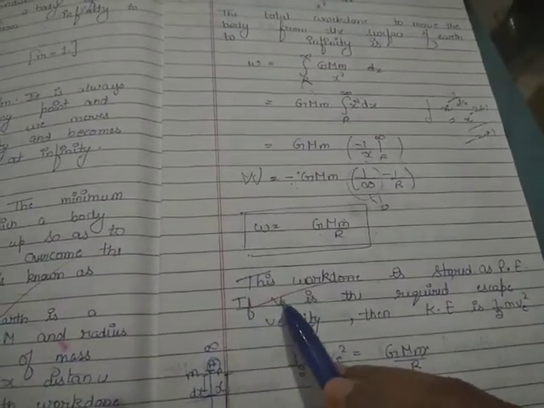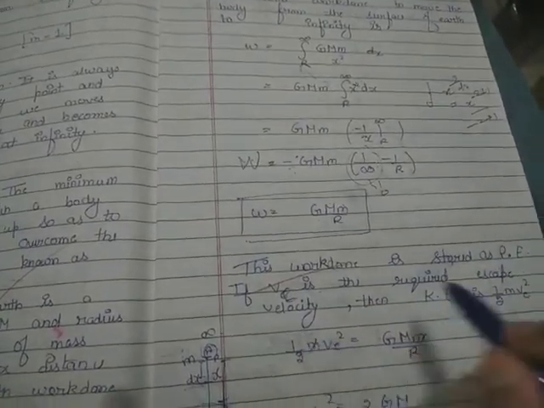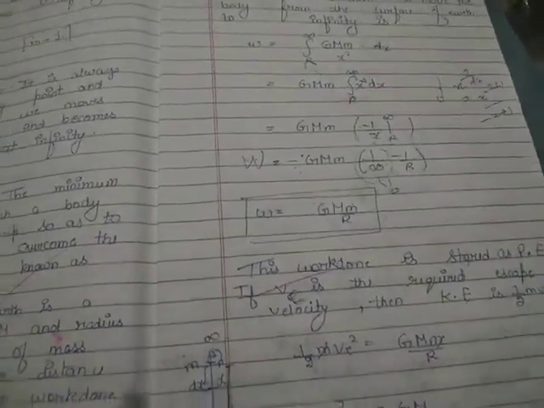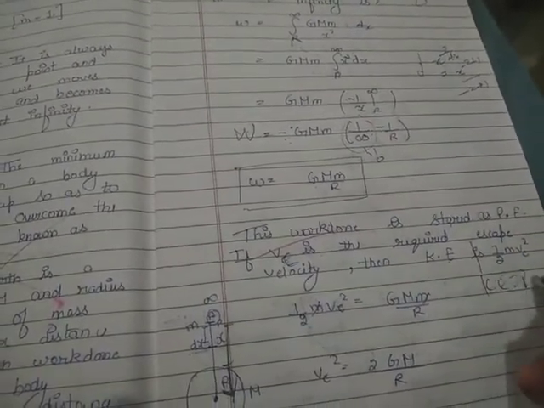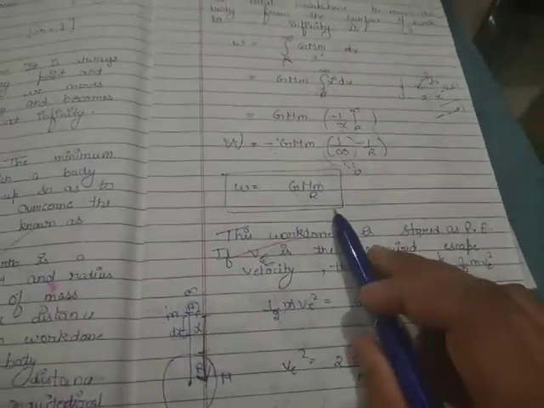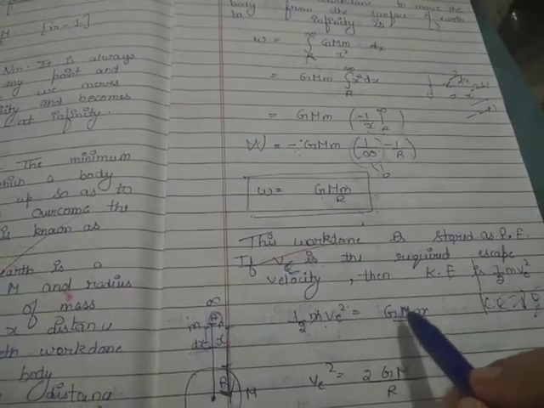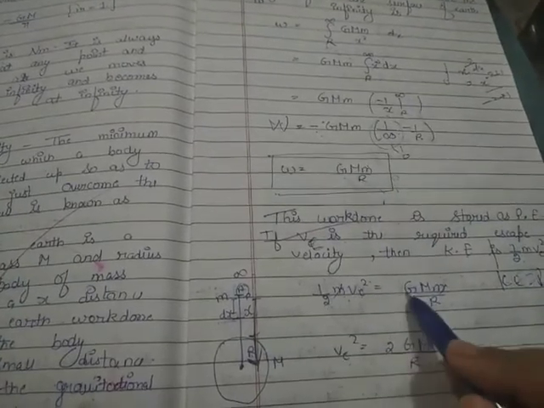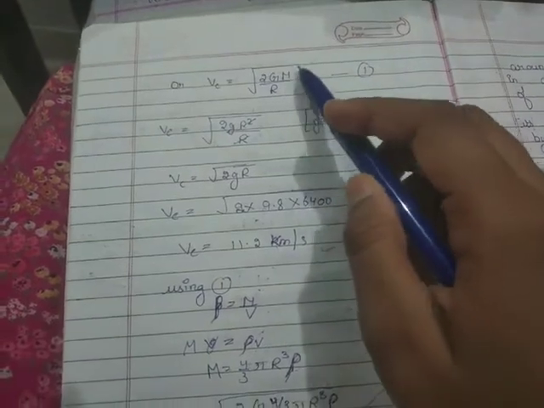So now if Ve is the required escape velocity, then kinetic energy will be half mv square. When we escape a body, that body must have some kinetic energy, and we know that kinetic energy is equal to potential energy, which is equal to work done. So this is the work done stored as potential energy, and this is kinetic energy: half mv square is equal to GMm by R. This m and m cancel; only v square is left, and the 2 goes to the right hand side, so v square is 2GM by R. This is the escape velocity, Ve equals 2GM by R under root.